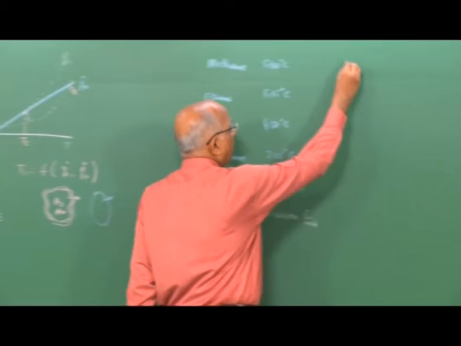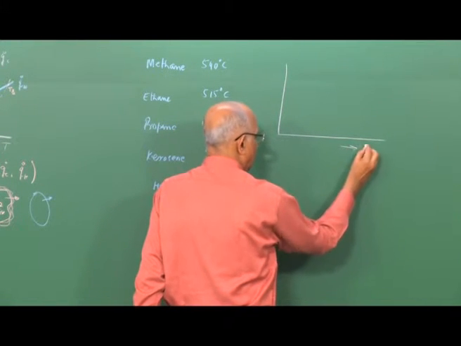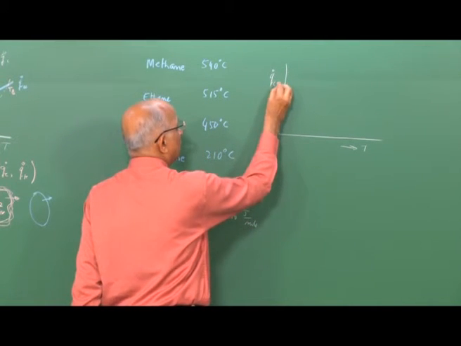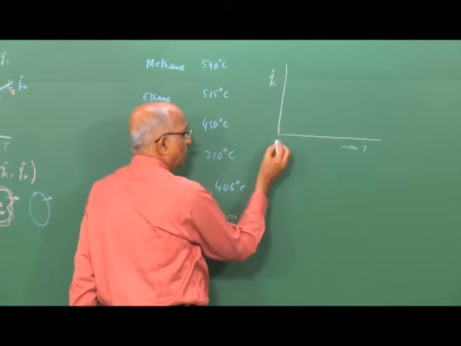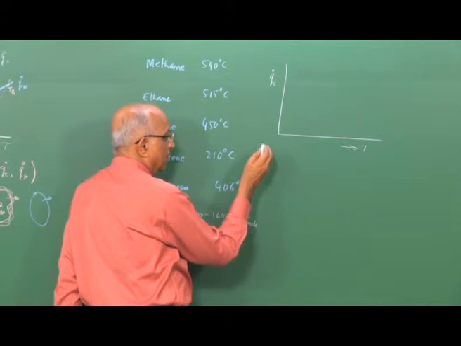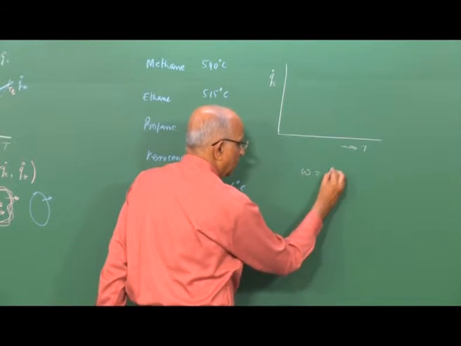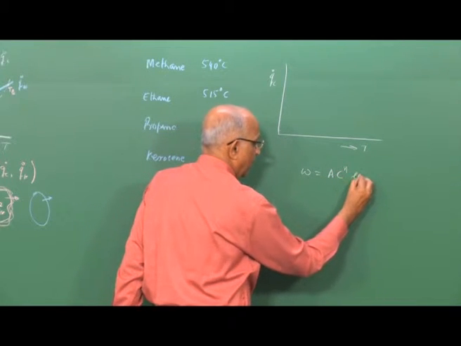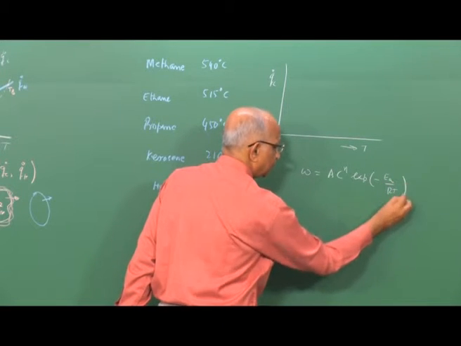If I were to make a plot versus, let us say, temperature over here and let us say I have Q dot C over here, what is going to happen? At the ambient temperature, low temperature, let us put down the value of omega. Omega, the rate of a reaction, is equal to A concentration^n exponential minus EA by RT.